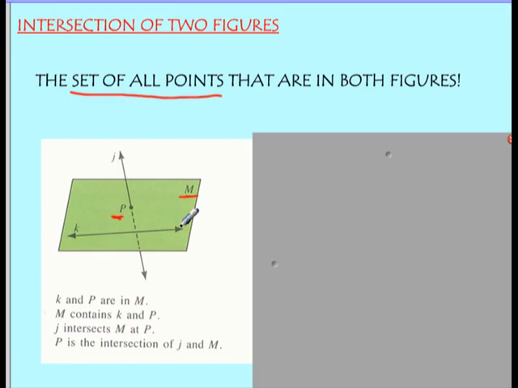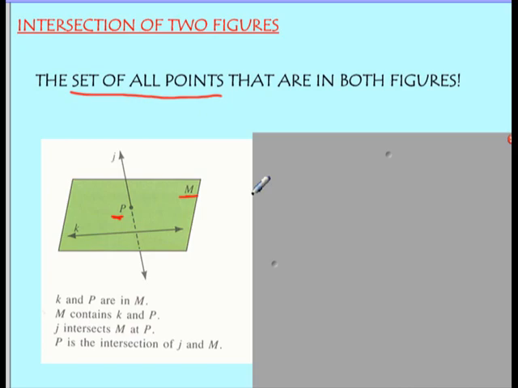Then we have some lines in this figure. I see line K. You see line K is in plane M. It's on the plane, you see that it's black right on the plane. Notice, though, that line J is sort of a 3D line, and it's passing through point P. You see those little dashed lines? That's what tells you that that line is actually going through the plane, it's going through the paper. So that dashed line shows you that that's part of the line that you can't actually see. That's an important thing to look for in figures. It shows you that it's 3D and it's not all flat.